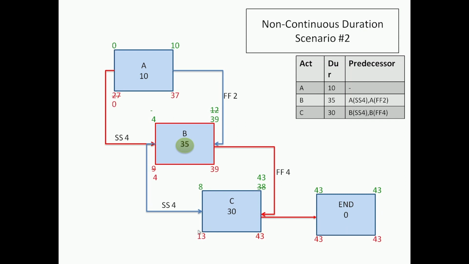We do the backward pass as earlier, and now because of this increased duration, we find that while start of A is critical, start of B is critical, end of B is critical, the start of C stopped becoming critical. Now what has become critical is the end of C. The start of C has float. So obviously I could start C on the 10th day, so my duration of 30 need not be continuous. I could either stretch it, or I could do intermittently what is required.